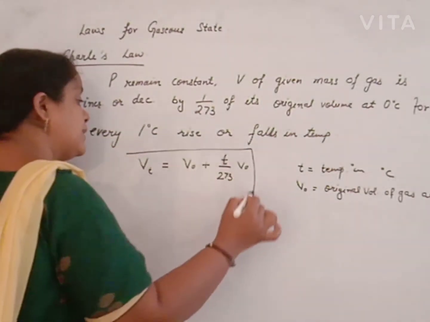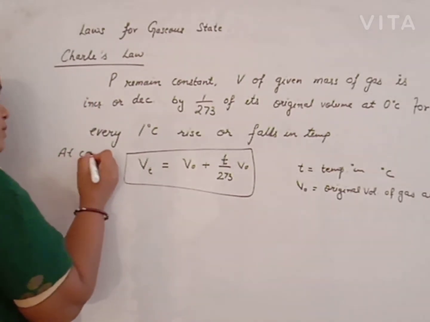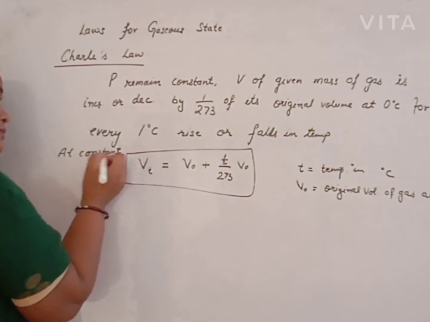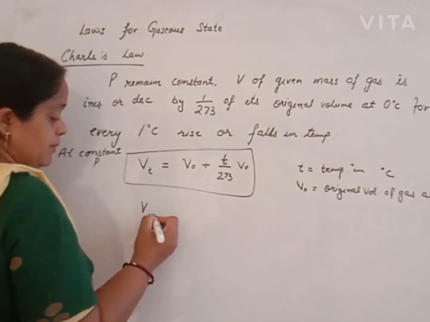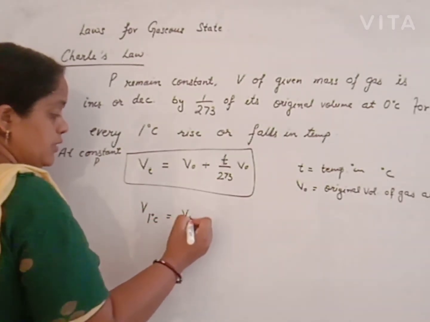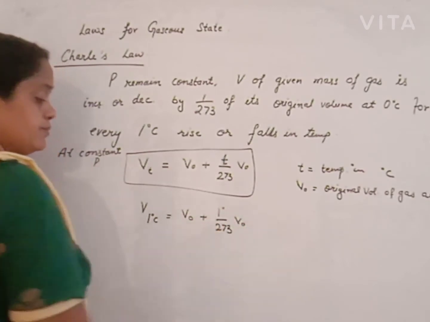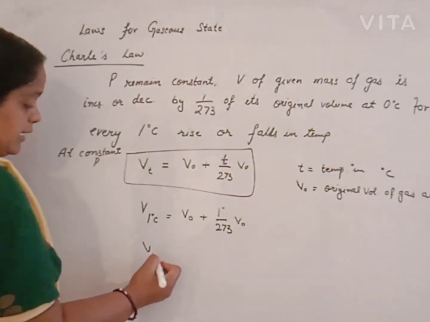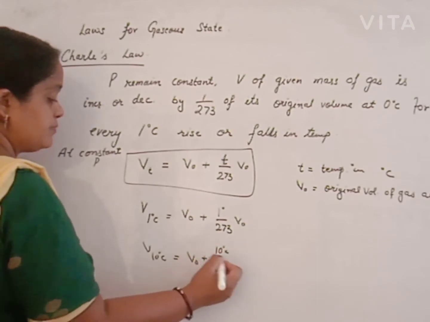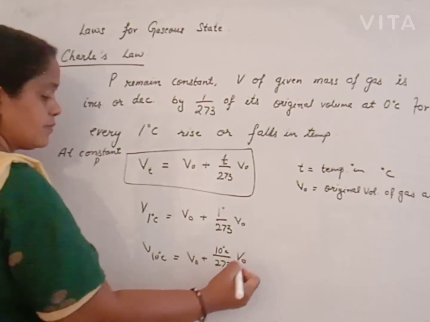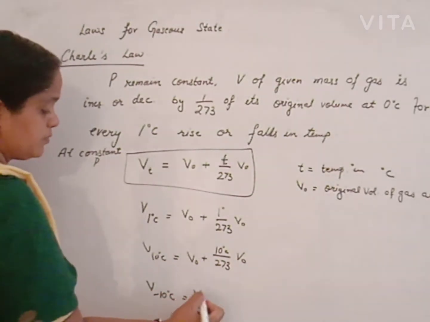Beta is the mathematical definition of Charles law at constant pressure. Suppose we increase the temperature by 1 degree centigrade. That means the original volume plus 1/273 of its original volume. If we increase by 10 degrees centigrade, the volume increases by that much. If we decrease by 10 degrees centigrade, this much of volume will decrease.